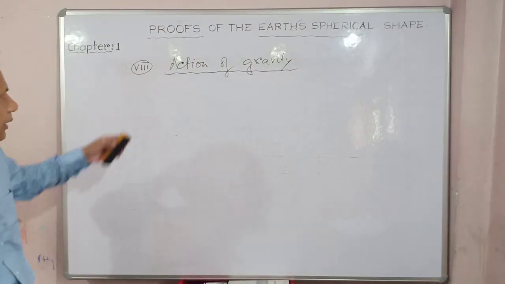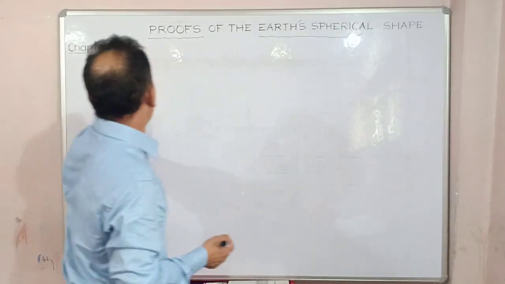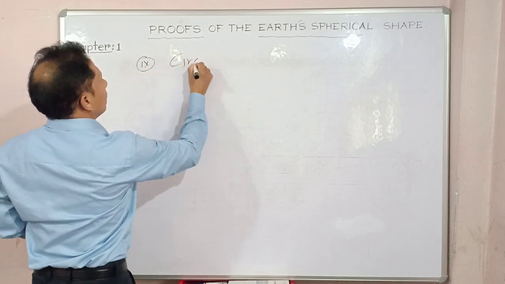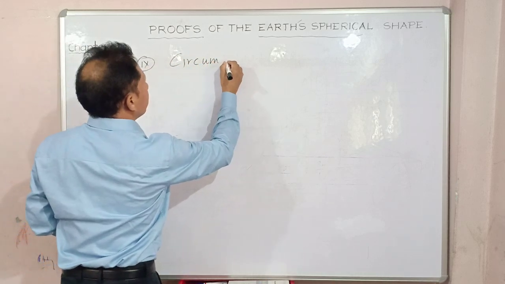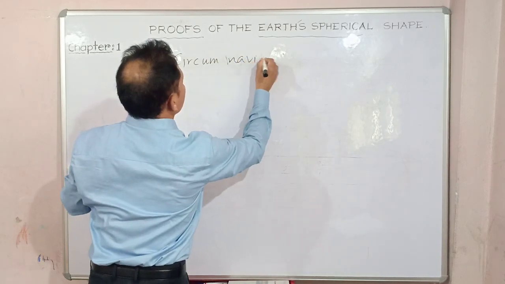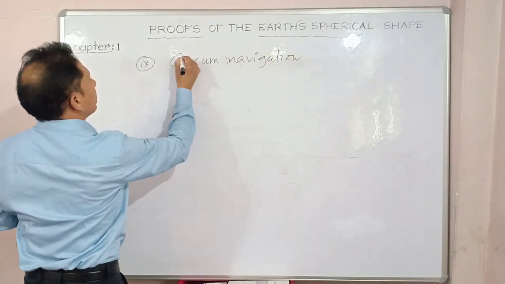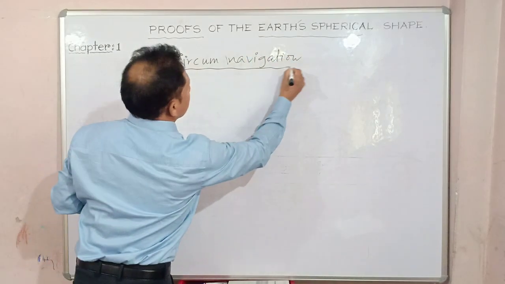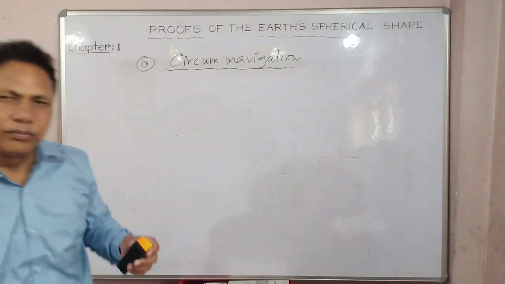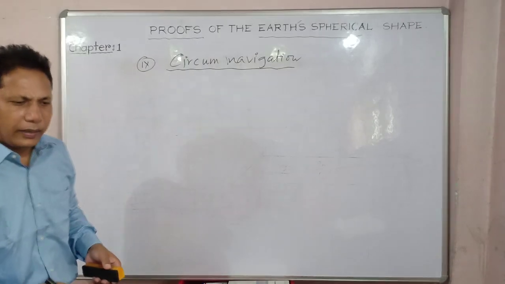Now finally, as I've said in your previous classes, proof number 9. Let's come to the next one: circumnavigation. Circumnavigation means who made it possible. I think in your last video sessions you have already gone through it.